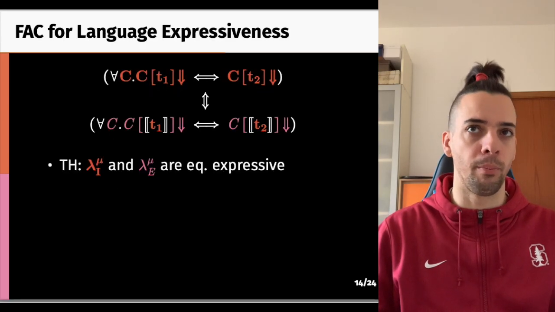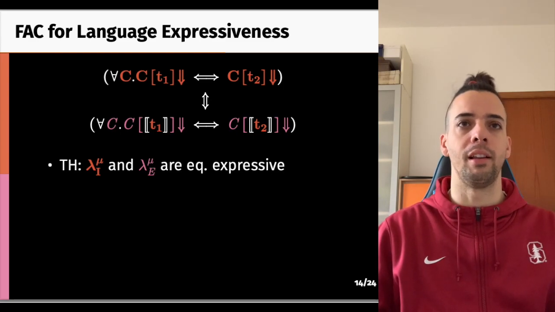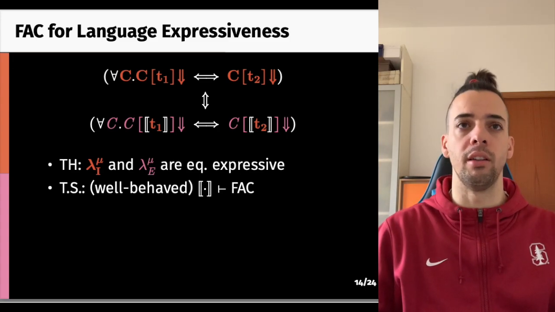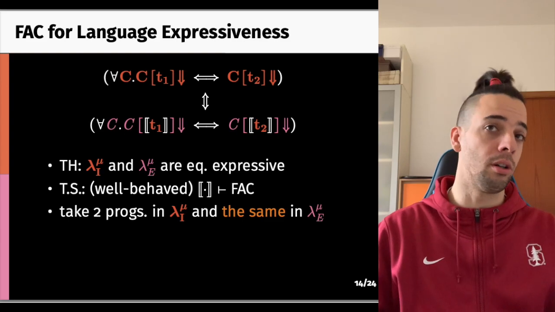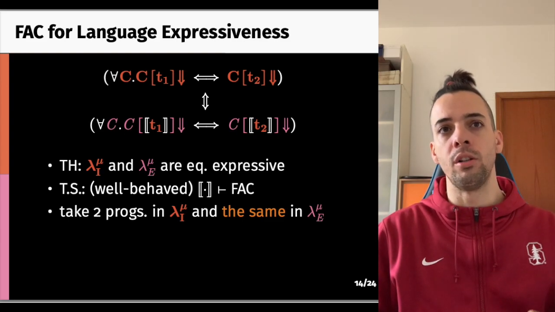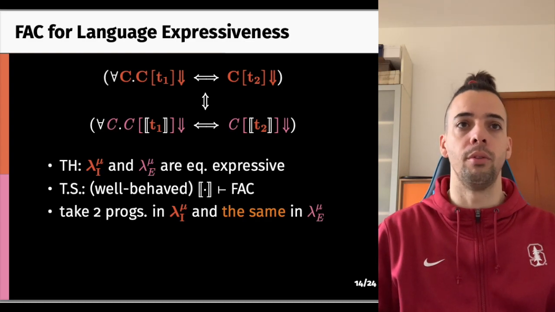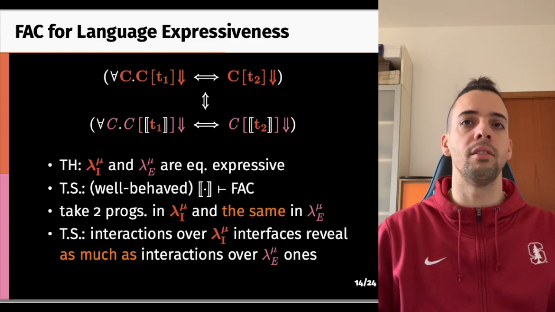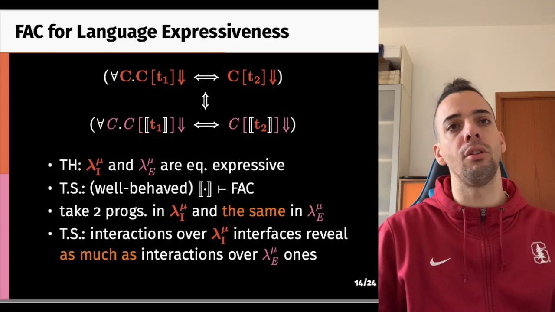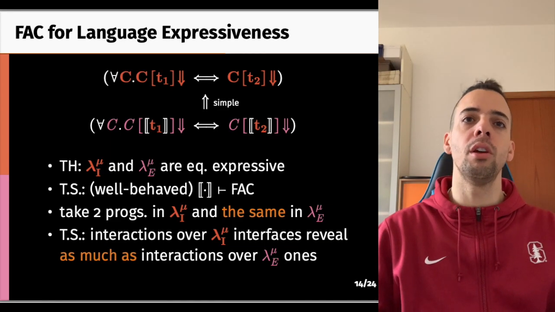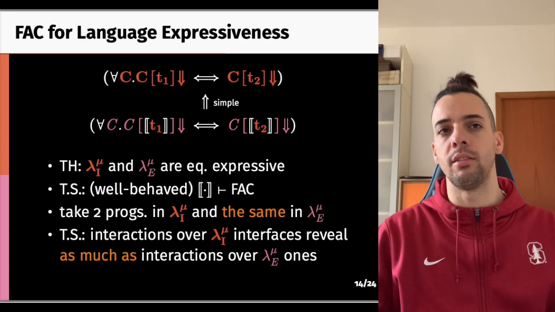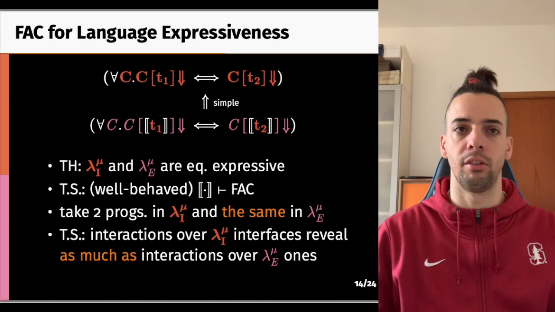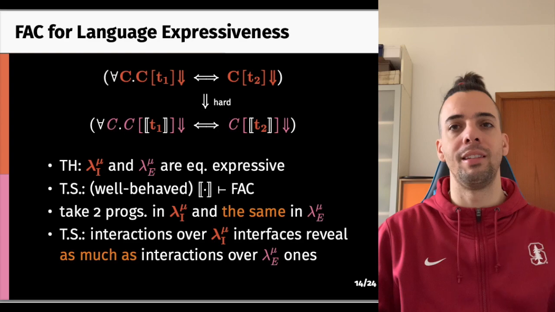So we can use fully abstract compilation to prove that ISO and EQUI are equivalently expressive. For this, it suffices to show that the canonical compiler from ISO to EQUI is fully abstract. So it suffices to take two terms in ISO and their translations in EQUI, which means take the same two programs in EQUI, really. And proving fully abstract compilation amounts to proving that the interactions over any ISO interface reveal as much as the interactions over EQUI interfaces. Of the two directions of the co-implication, the reflection one is simple, and it often can be proved with methods akin to those used for compiler correctness results. But the preservation one is harder, and we'll see why now.